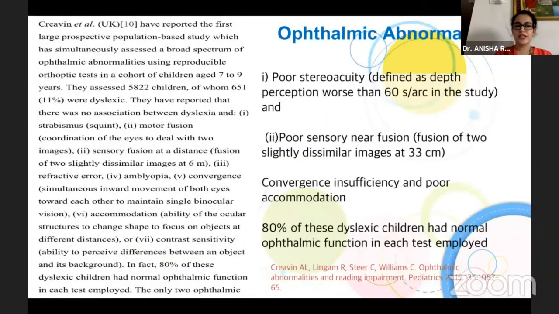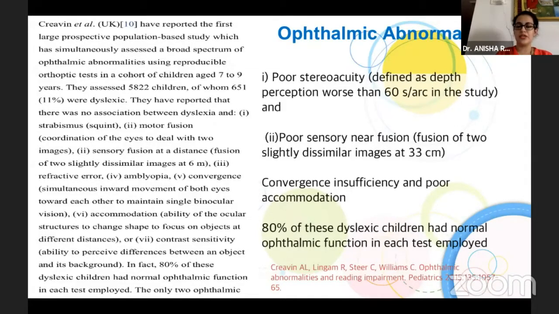Now, as per the study by Creavin et al., they found and reported certain findings between dyslexia and ocular manifestations. According to them, the most prominent features were poor stereo acuity and poor sensory near vision with convergence insufficiency and poor accommodation. And 80% of these dyslexic children had normal ophthalmic function in each of the tests employed.